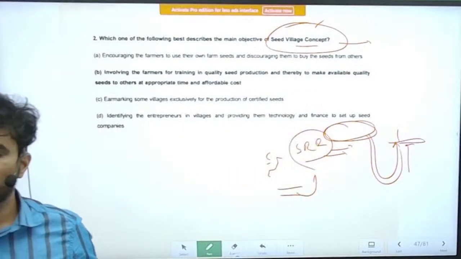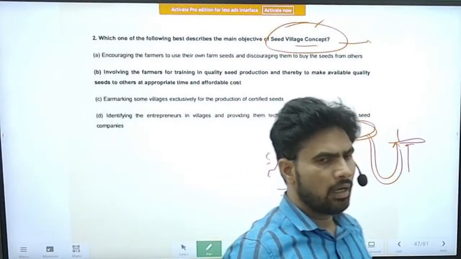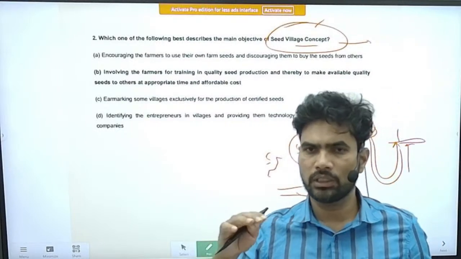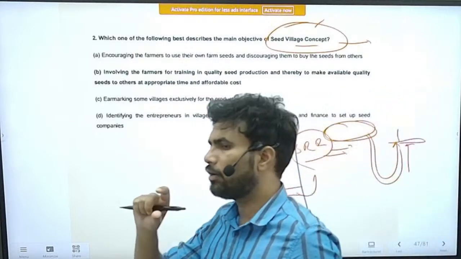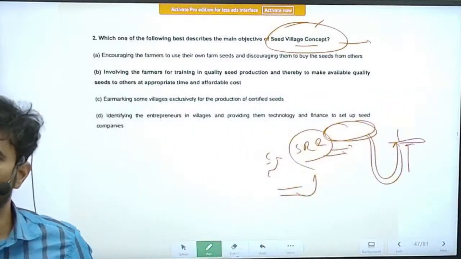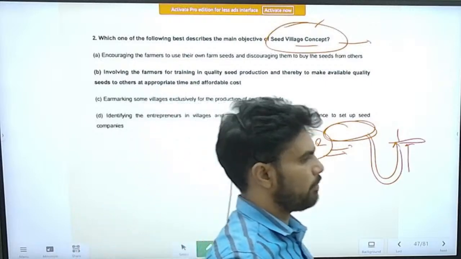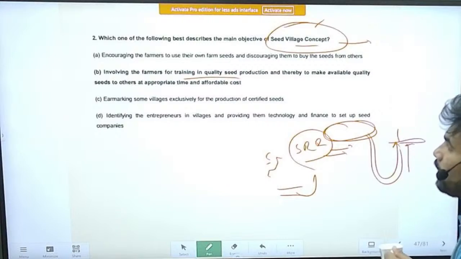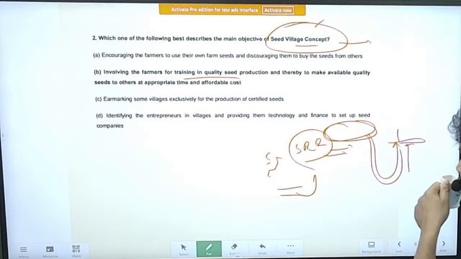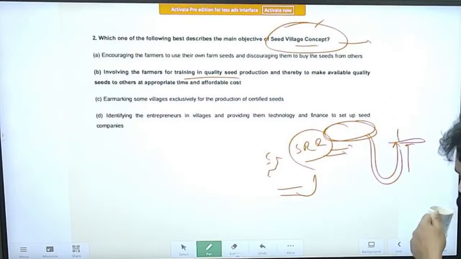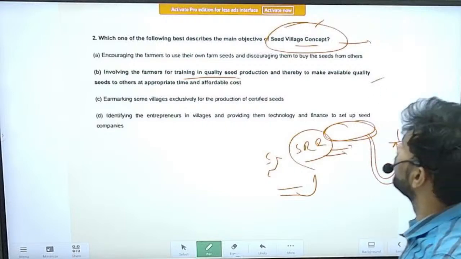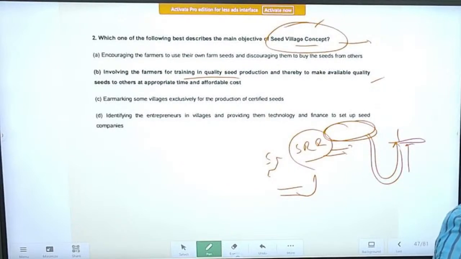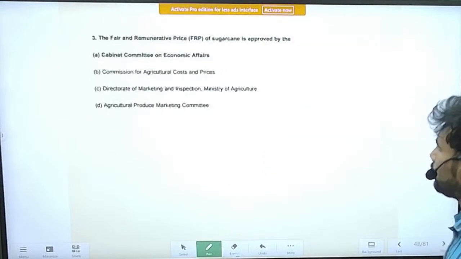Farmers in some designated villages will be growing these kind of seeds only, better varieties of seeds which can be used for further sowing by farmers. The statement: involving the farmers in training in quality seed production, and thereby making quality seeds available to others at appropriate time and affordable cost. This was the objective of the seed village program.